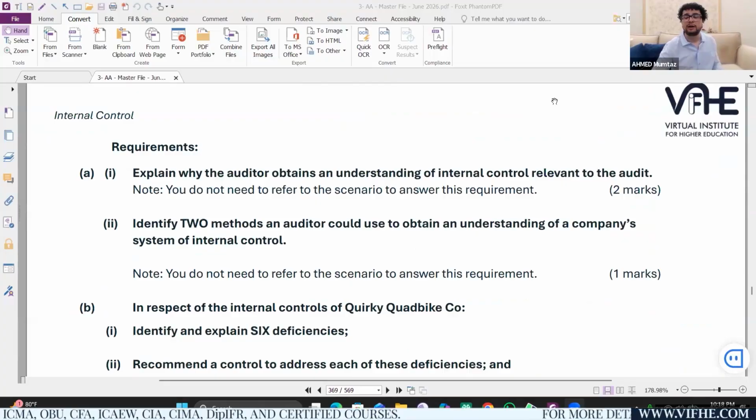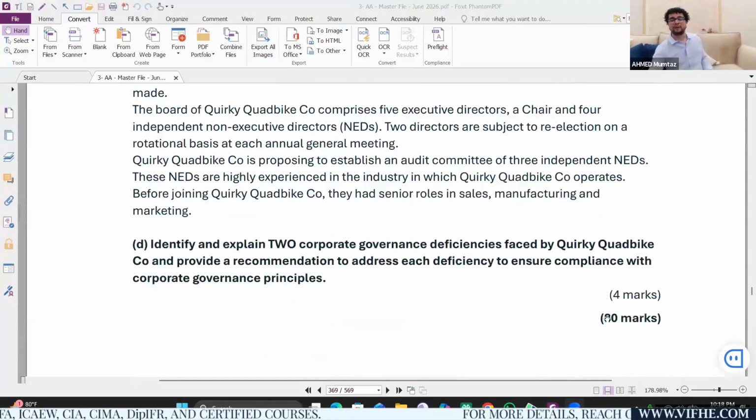It's a September-December 2025 past paper question, a 30-mark question, which is exclusively available either through the ACCA practice platform or through my master file. And I will make sure that within the next week or so, my students will prepare the September-December 2025 paper. We already had one live session out of the same paper.